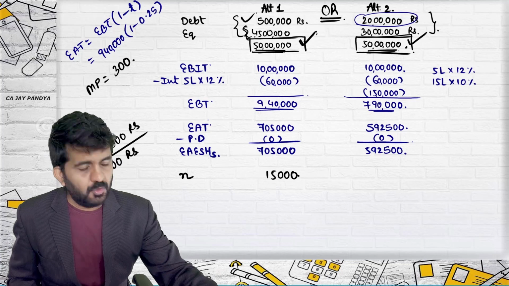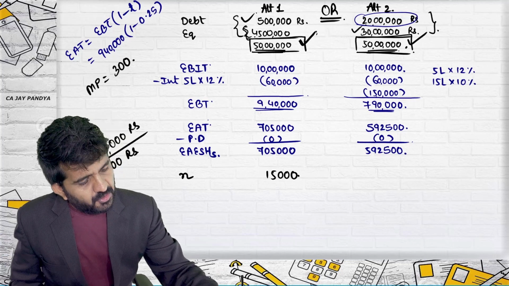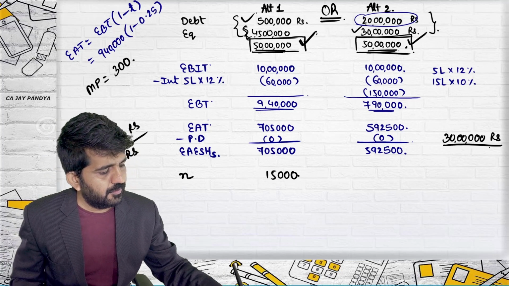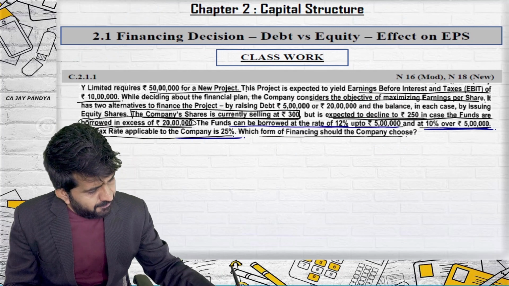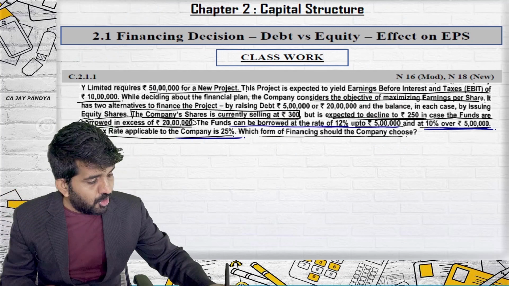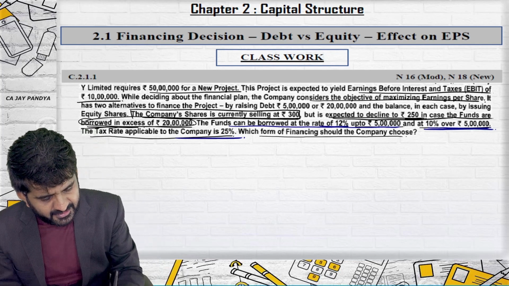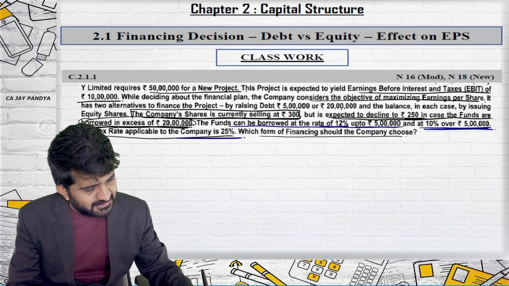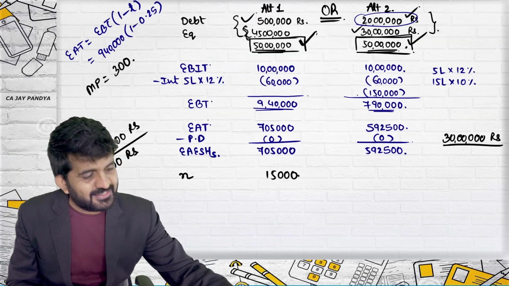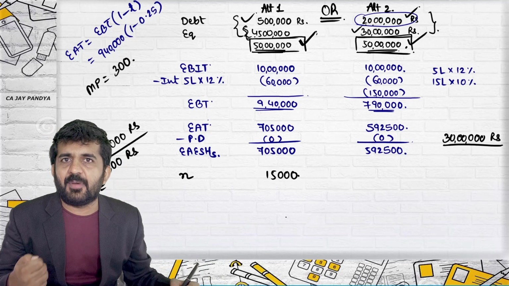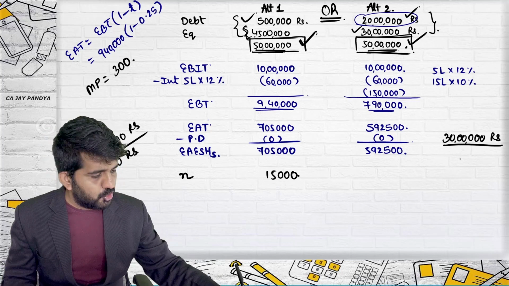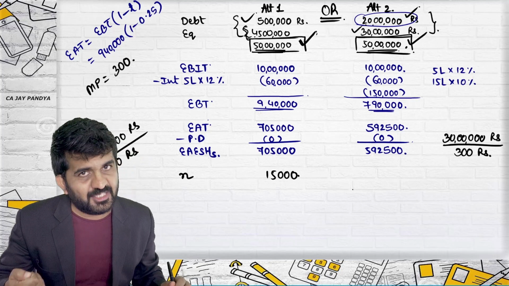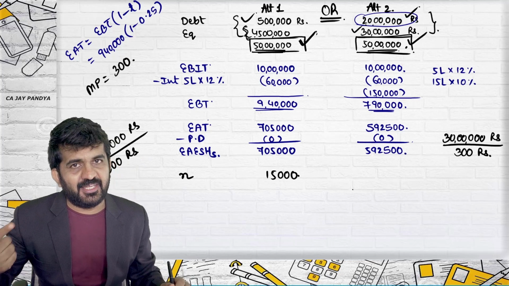In this case, what will be the number of shares? Try to understand. We need 30 lakhs rupees. One share will be of 250 rupees? No. Because 250 is when the debt is in excess of 20 lakhs. Is it in excess of 20 lakhs? No, it is exactly 20 lakhs. You are borrowing from outside exactly 20 lakhs. So your market price will still remain 300. You want 30 lakhs rupees. Per share, you will be getting 300 rupees.